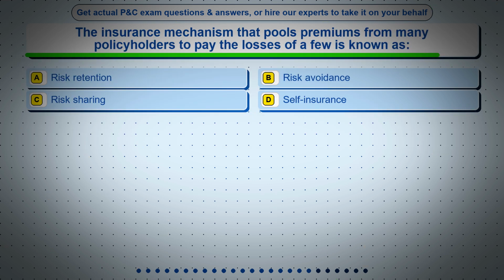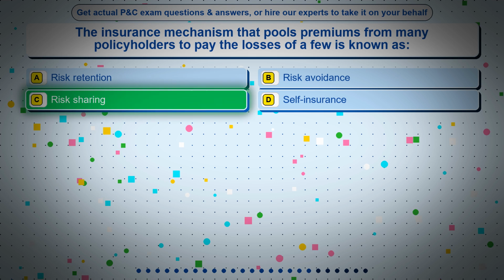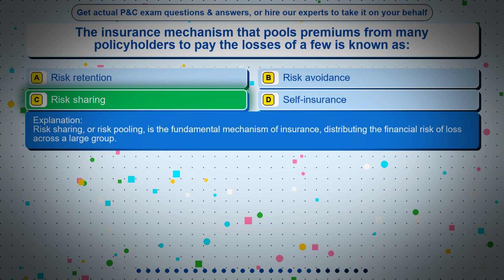Question 19. The insurance mechanism that pools premiums from many policyholders to pay the losses of a few is known as option A, risk retention, option B, risk avoidance, option C, risk sharing, option D, self-insurance. The correct answer is option C, risk sharing. Risk sharing, or risk pooling, is the fundamental mechanism of insurance, distributing the financial risk of loss across a large group.